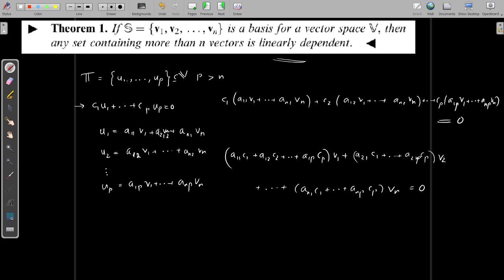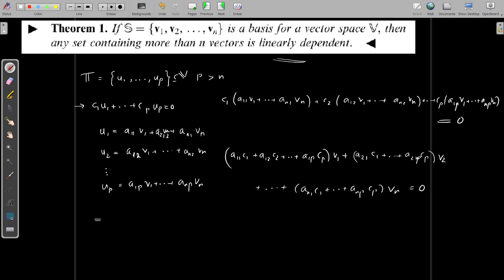But we know that S is a basis, consisting of v1, v2, ..., vn. So these v1, v2, ..., vn are all linearly independent vectors. This is a linear combination of v1, v2, etc. vn, but they are linearly independent, so all these coefficients should be 0.